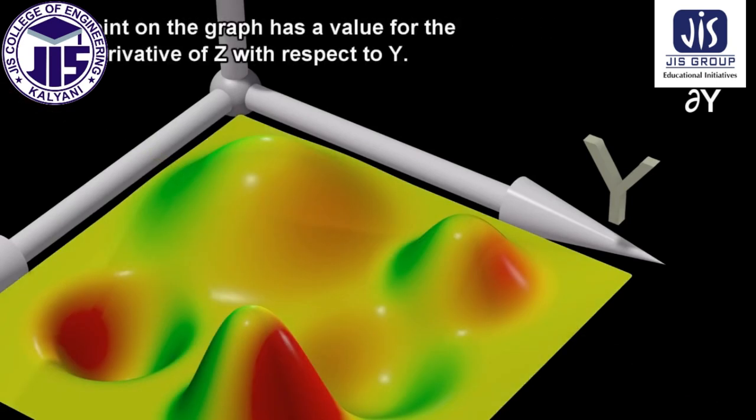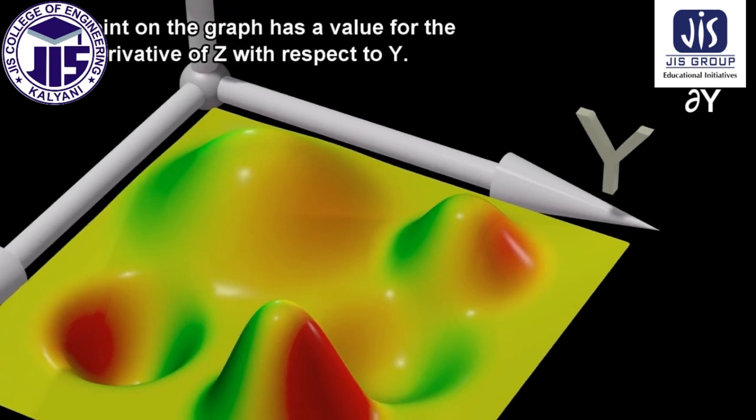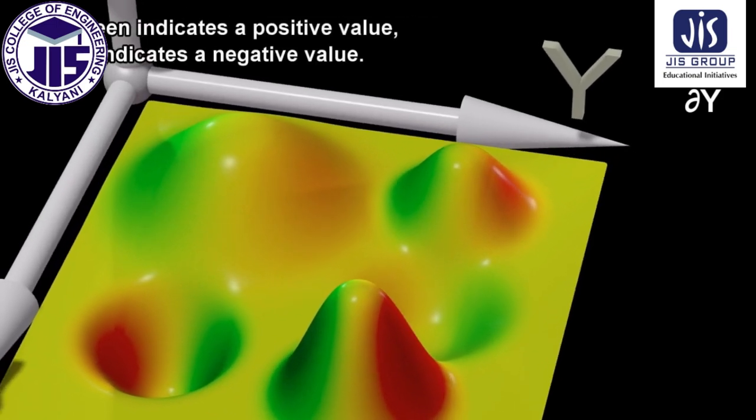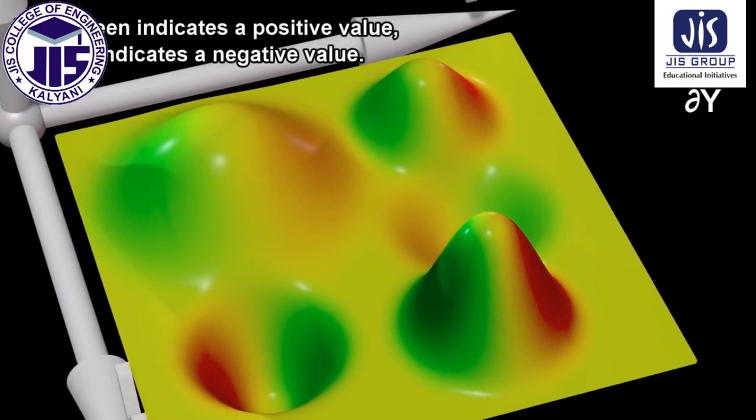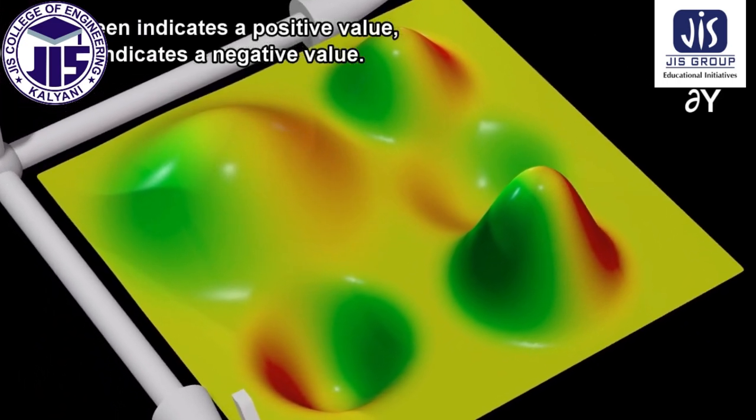Every point on the graph has a value for the partial derivative of z with respect to y. Here, green indicates a positive value, and red indicates a negative value.